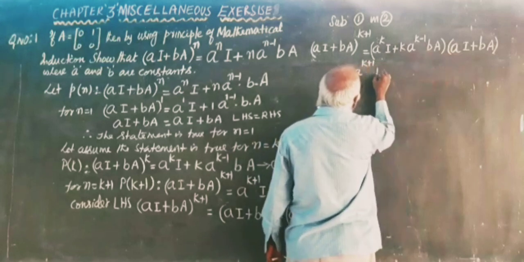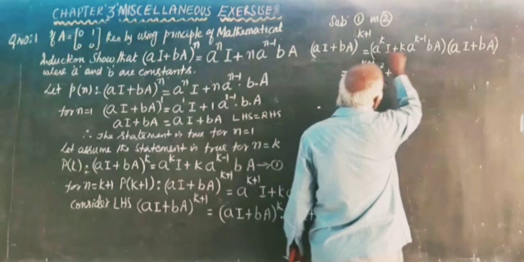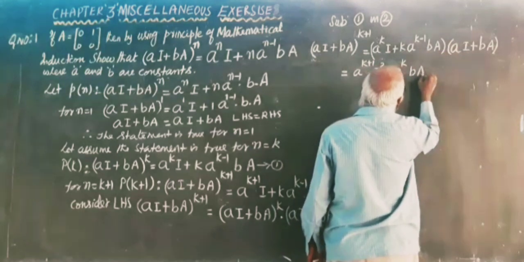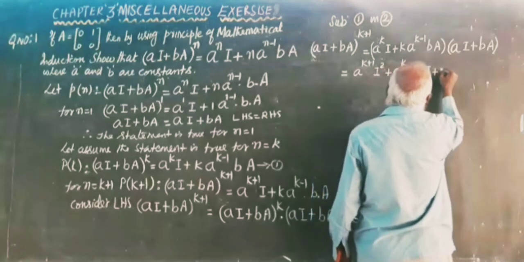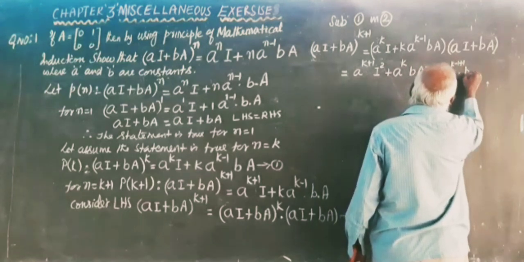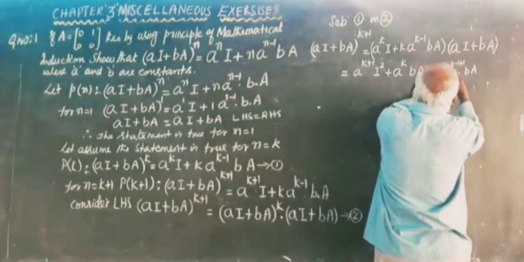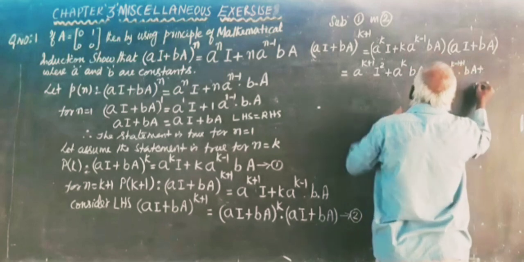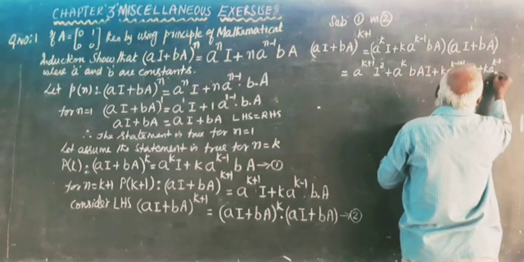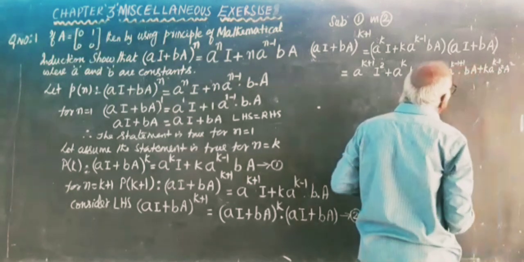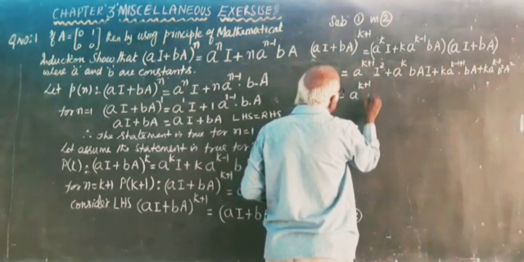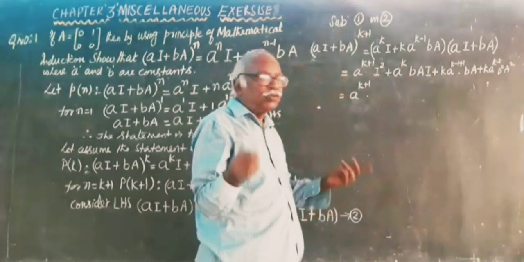I into I is I squared, plus a^k I into bA, which is b A I, plus k a^(k-1) into a b A, plus k a^(k-1) b squared A squared. So we get a^(k+1) I squared, and I squared is I into I, which is again I only.